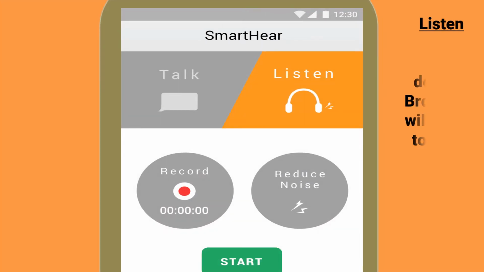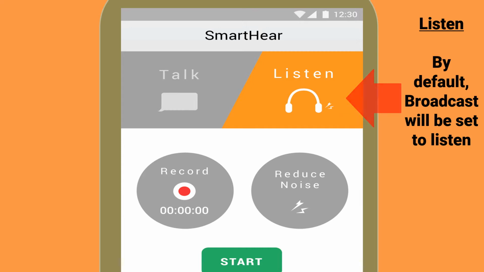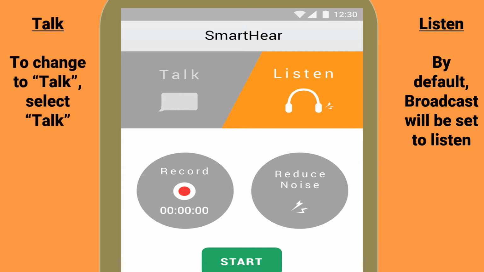By default, listen will be on. To change this to talk, click on the Talk tab. When a tab is orange, it means that it is on. When listen is on, your smartphone will be receiving broadcasts, while when talk is on, your smartphone will be broadcasting.